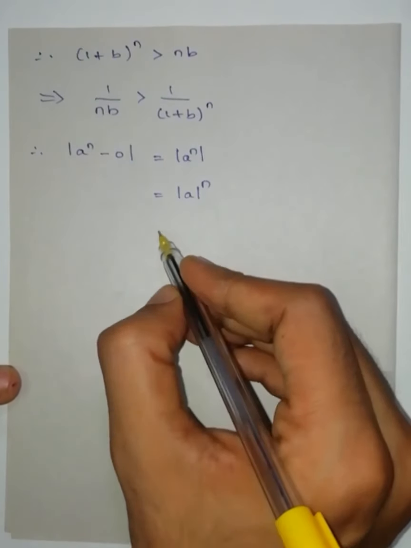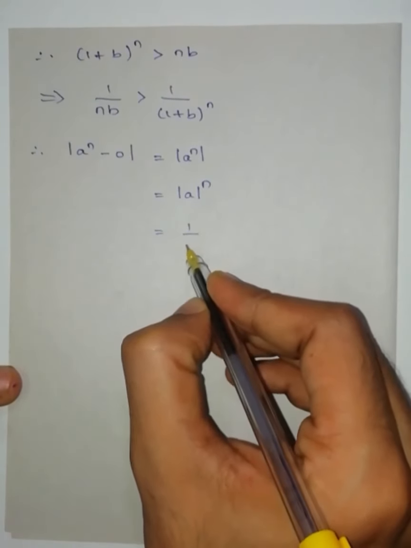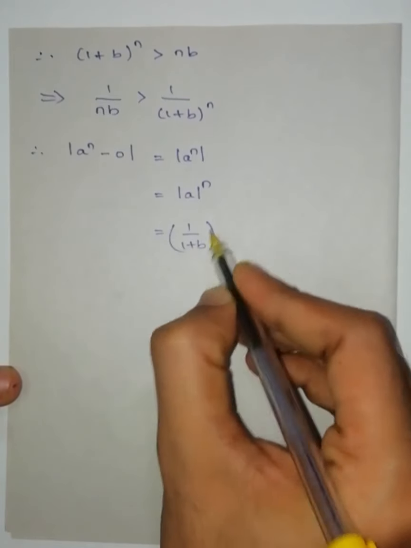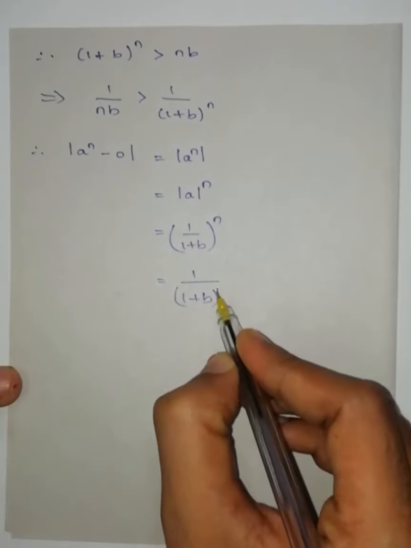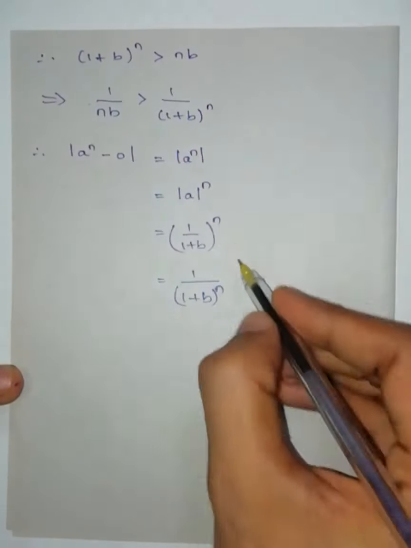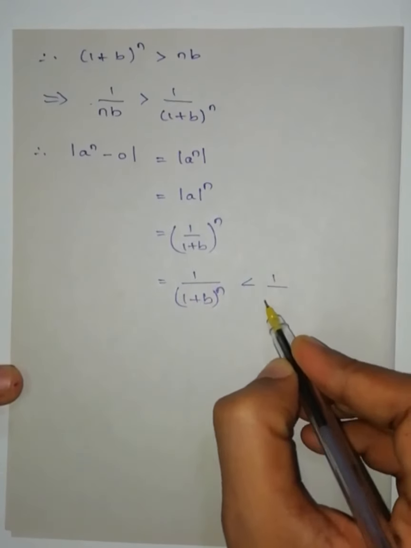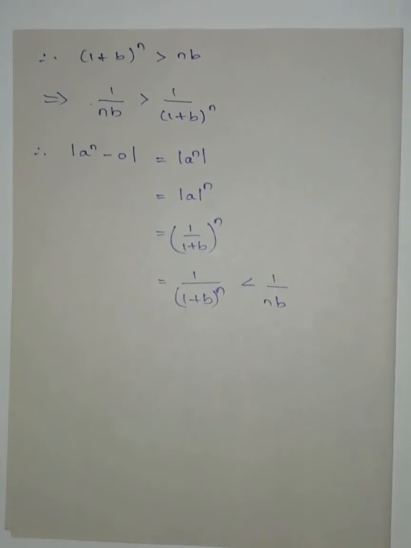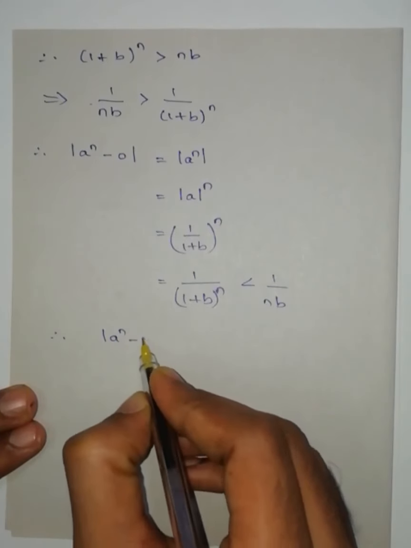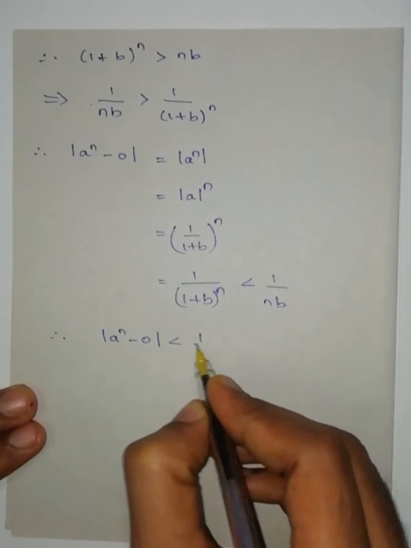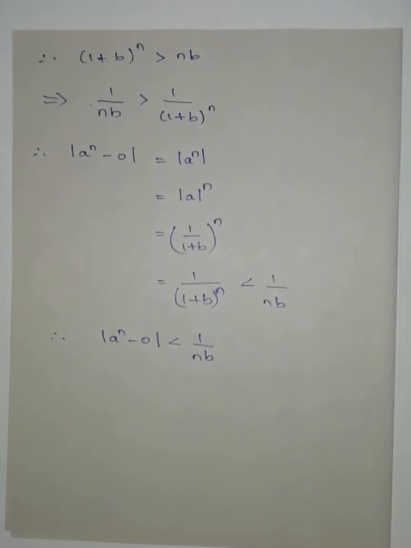What is modulus of a? 1 by 1 plus b, so this is 1 by 1 plus b whole to the power of n. We got this is less than 1 by nb. Therefore, modulus of a to the power of n minus 0 is strictly less than 1 by nb.